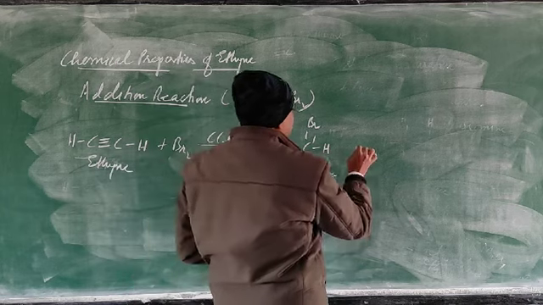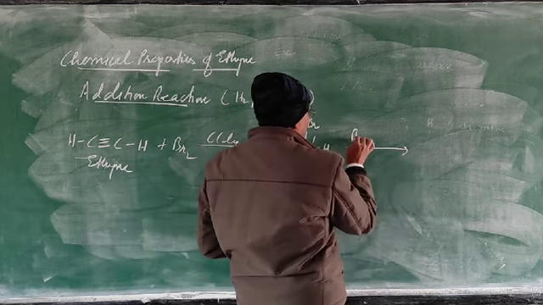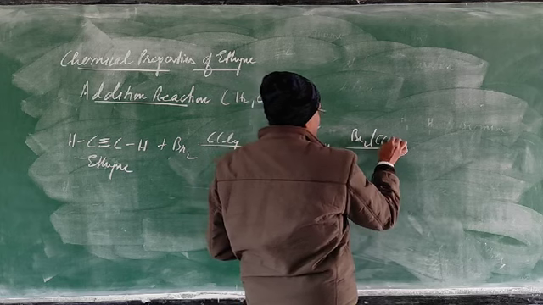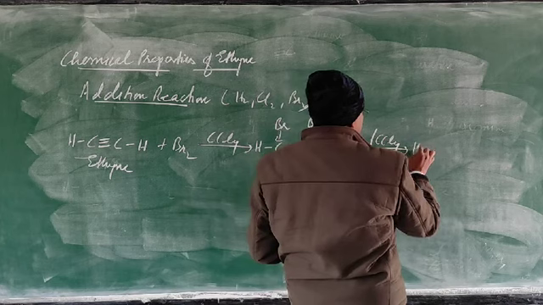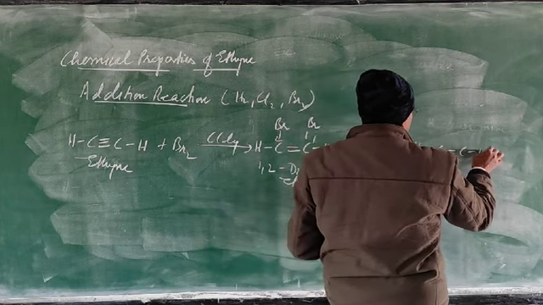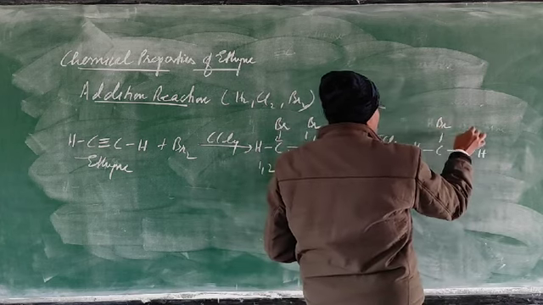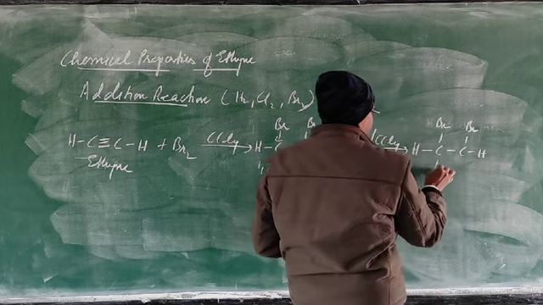In the next step, this bromine molecule combines, the bond is broken, and here again one more molecule of bromine will be added.